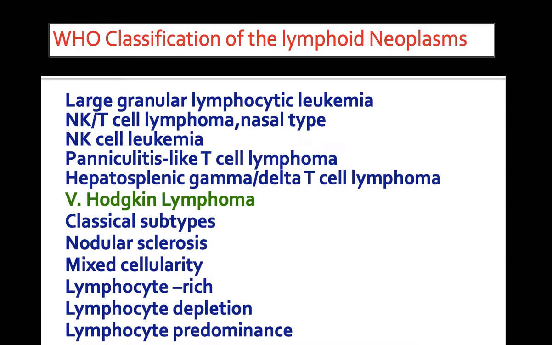Large cell granular lymphocytic leukemia, natural killer cell and T cell lymphoma nasal type, natural killer cell leukemia, panniculitis-like T cell lymphoma, hepatosplenic gamma delta T cell lymphoma, and under Hodgkin's lymphoma, classical Hodgkin's, nodular sclerosis, mixed cellularity, lymphocyte rich, lymphocyte depletion, and lymphocyte predominance. These are the lymphoid neoplasms according to WHO classification.